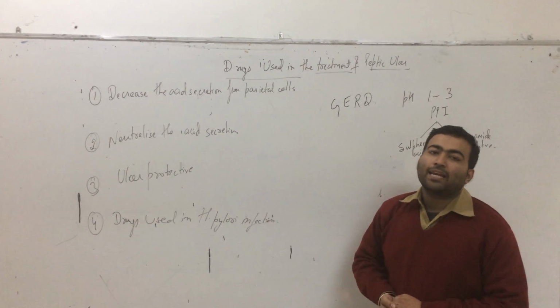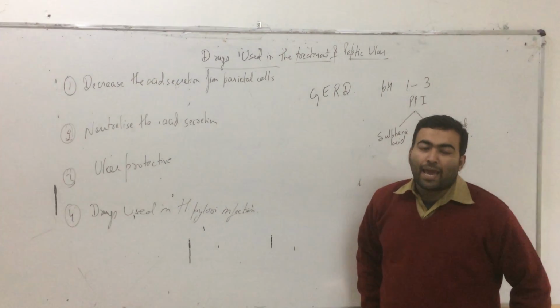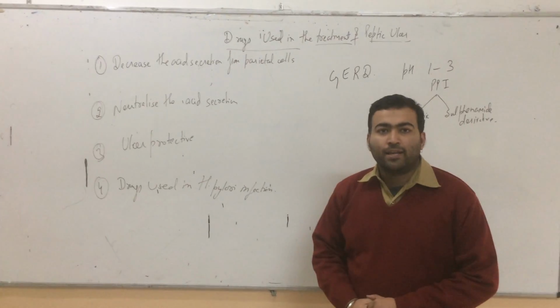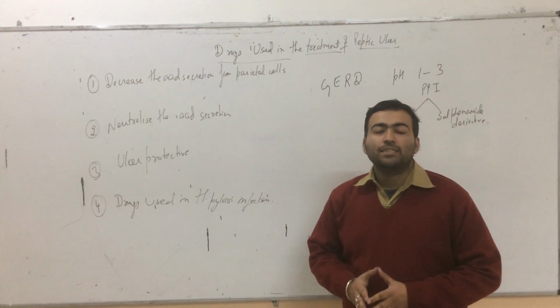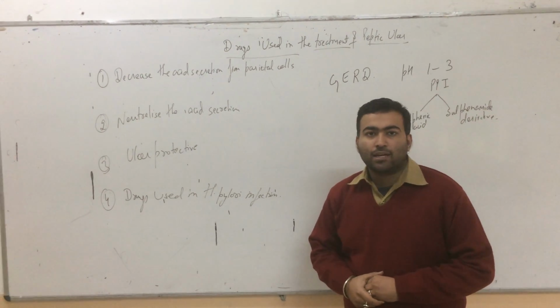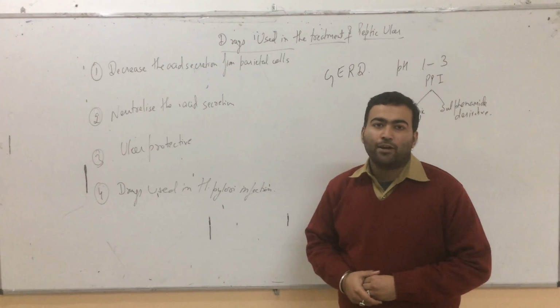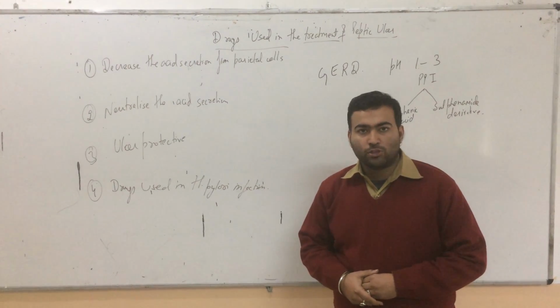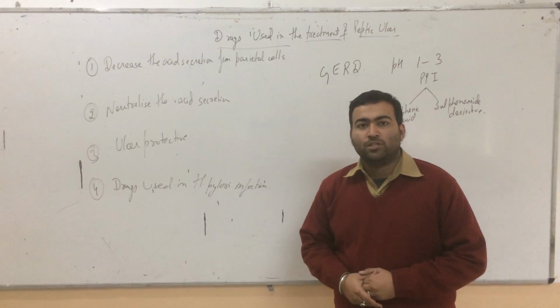First is the drugs that decrease the acid secretion. In this, the first category is the H2 antagonist. H2 antagonists involve cimetidine, ranitidine, famotidine, and nizatidine. The drug cimetidine is banned in the market because of its anti-androgenic effect. The drug will cause gynecomastia and loss of libido in many patients.